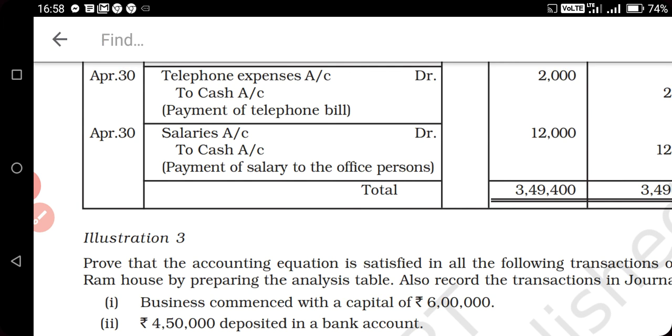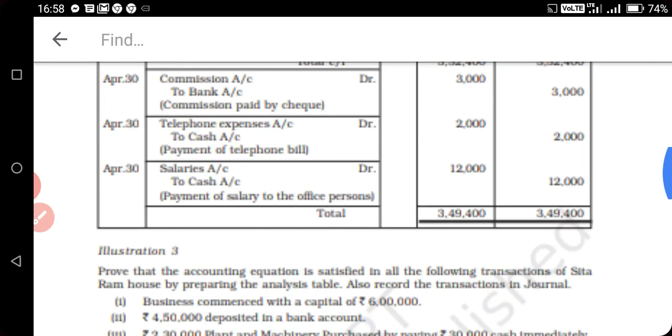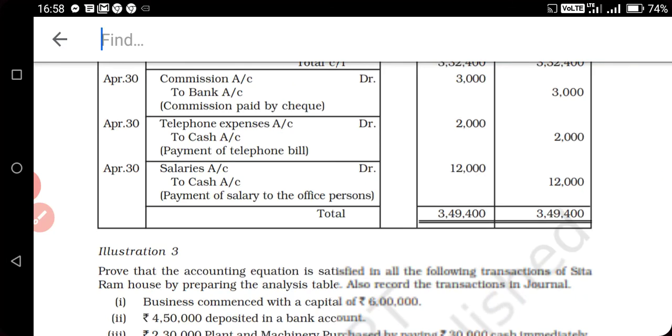And last entry paid salary. Salary account debit to cash 12,000. And when your question is complete, then you will write the total, and both side totals will be equal. If your total is not equal, it means you have made a mistake in the journal entry.